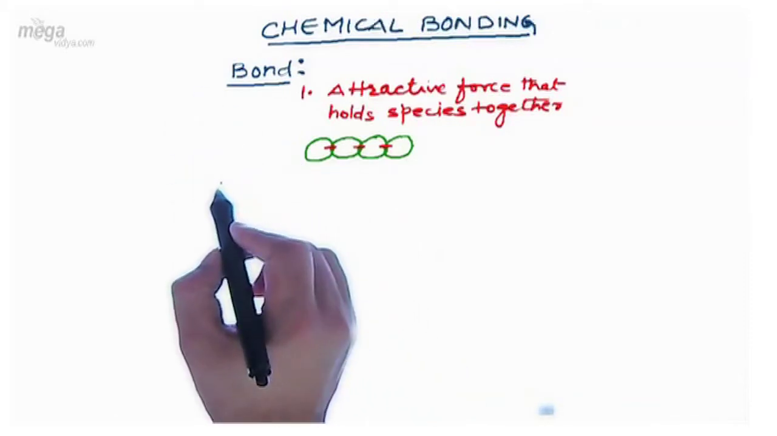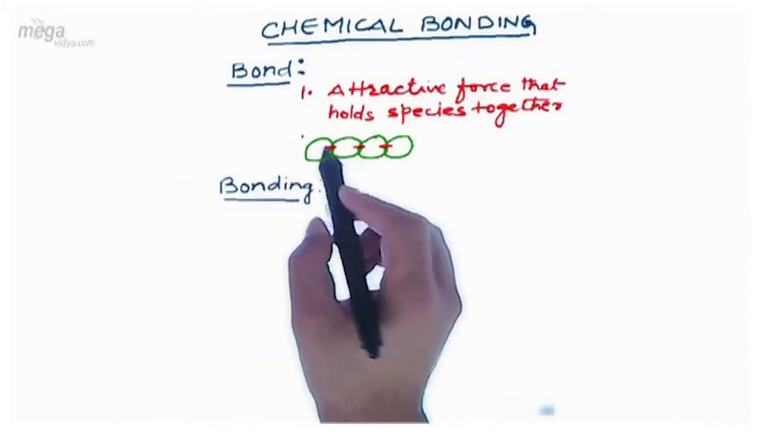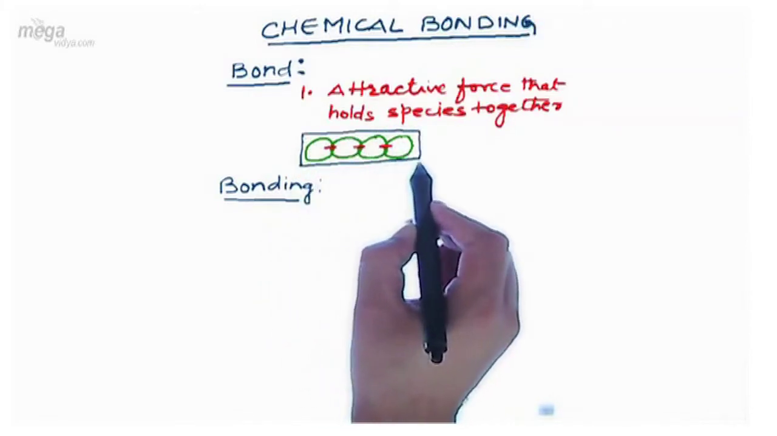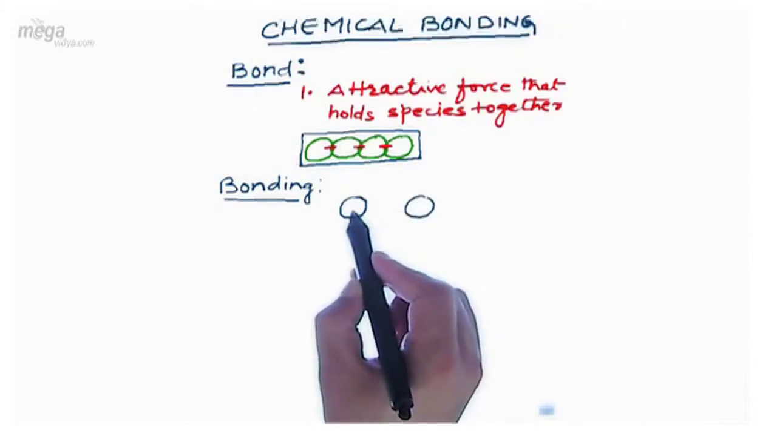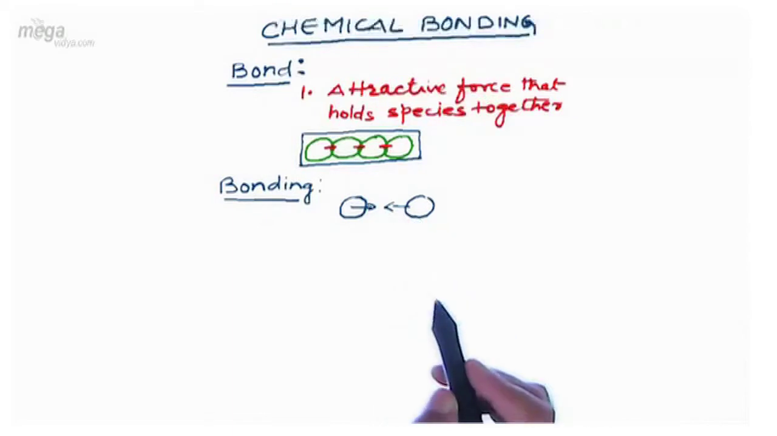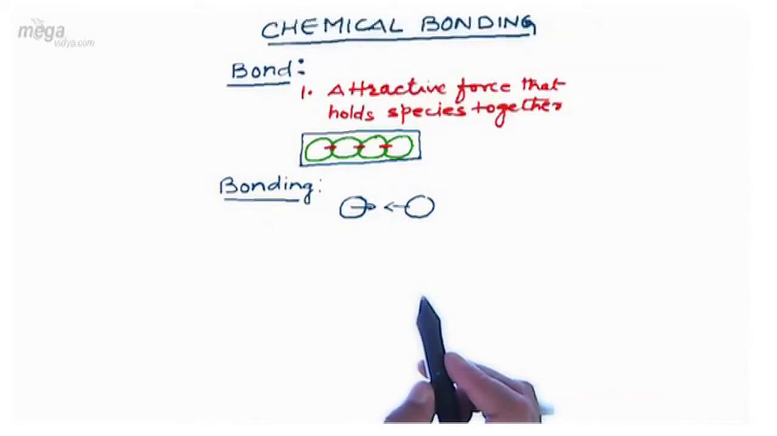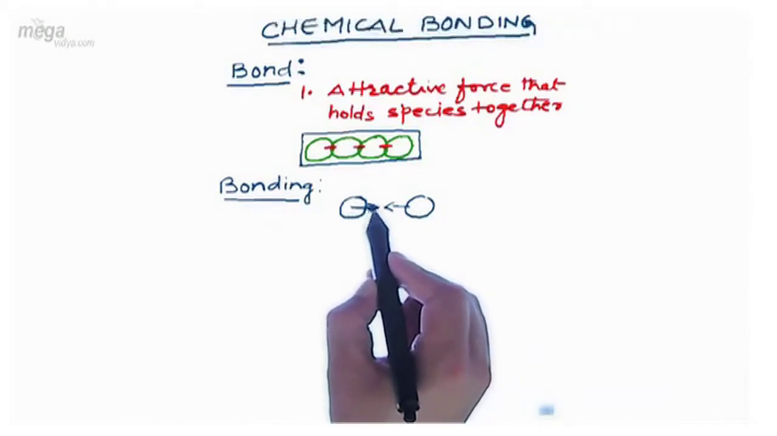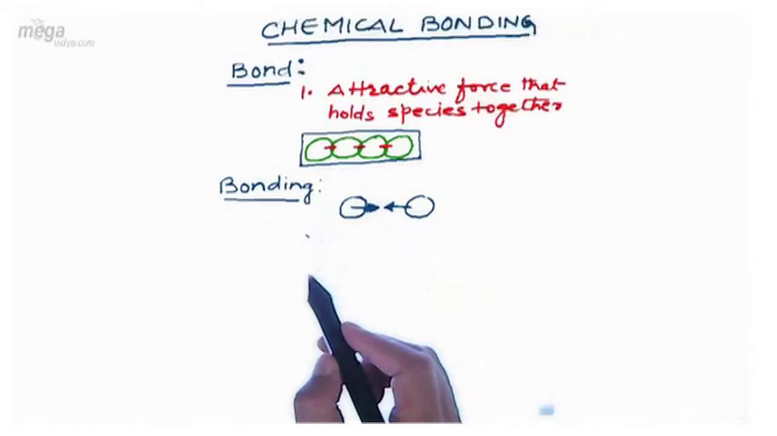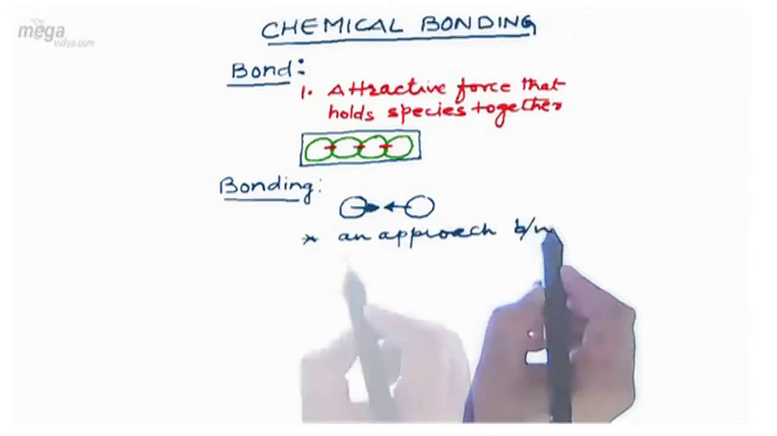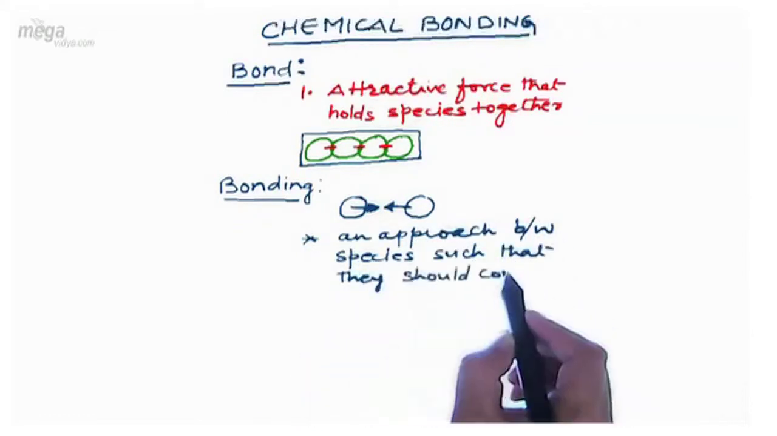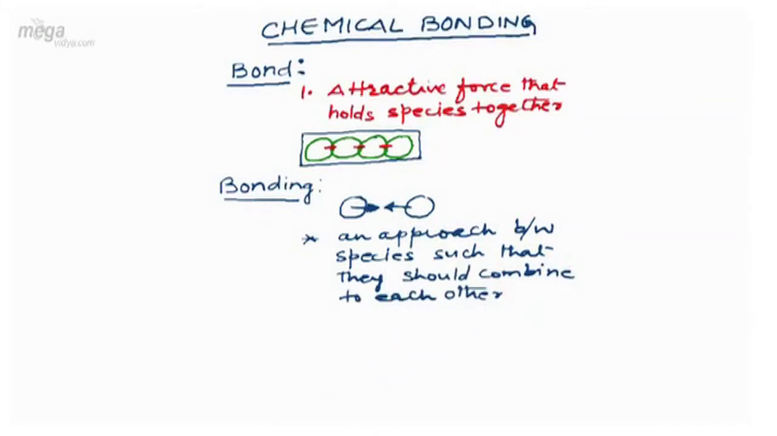Going ahead, we have another word, bonding. As we observe in this example that the species are held to each other, firstly the atoms or species approach each other and then they are bound to each other through a force which we call a bond. So for the formation of a bond, the species should approach each other. Bonding is the phenomenon which signifies the approach of the species towards each other so that they combine. So in chemical bonding we have the word bonding.